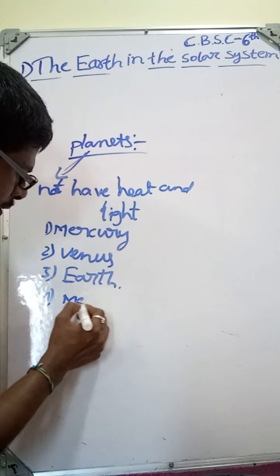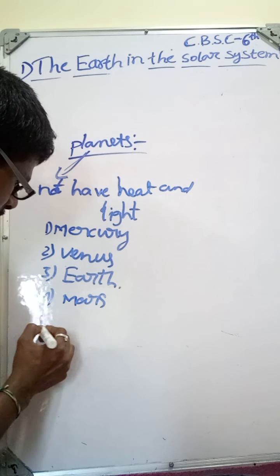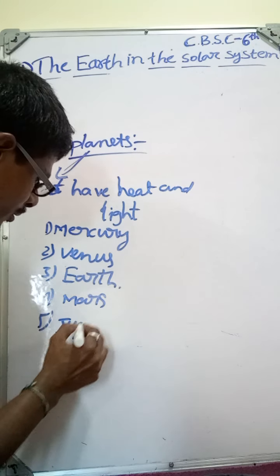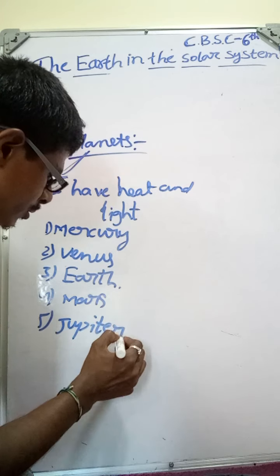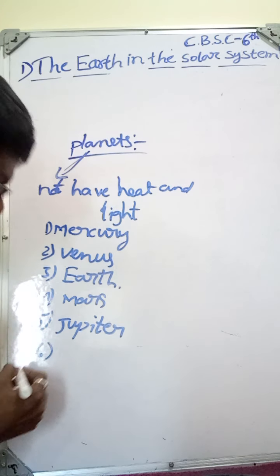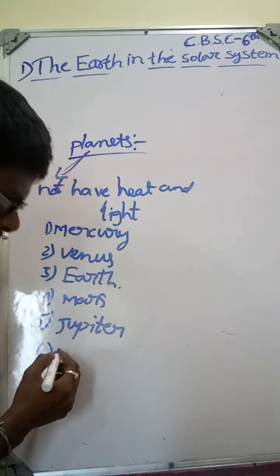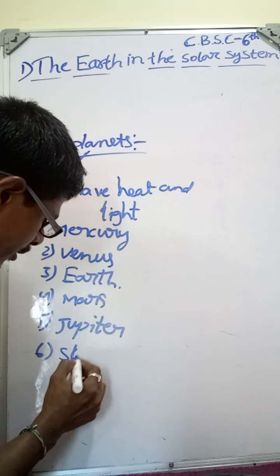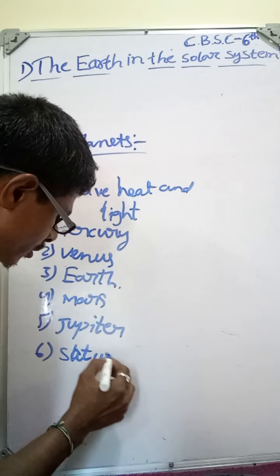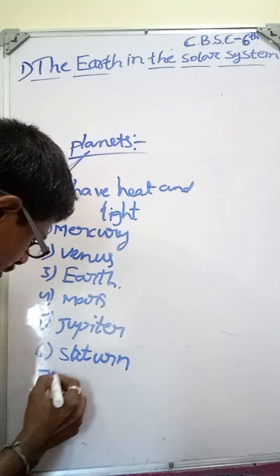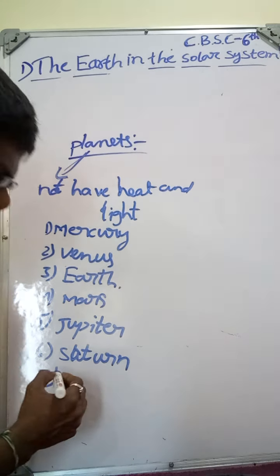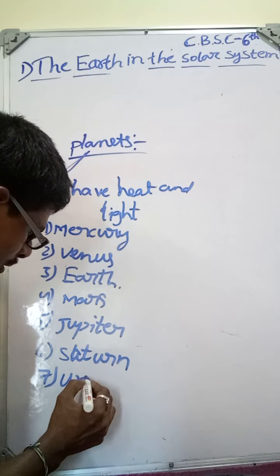Fourth one, Mars. Fifth one, Jupiter. Sixth one, Saturn. Seventh one, Uranus.